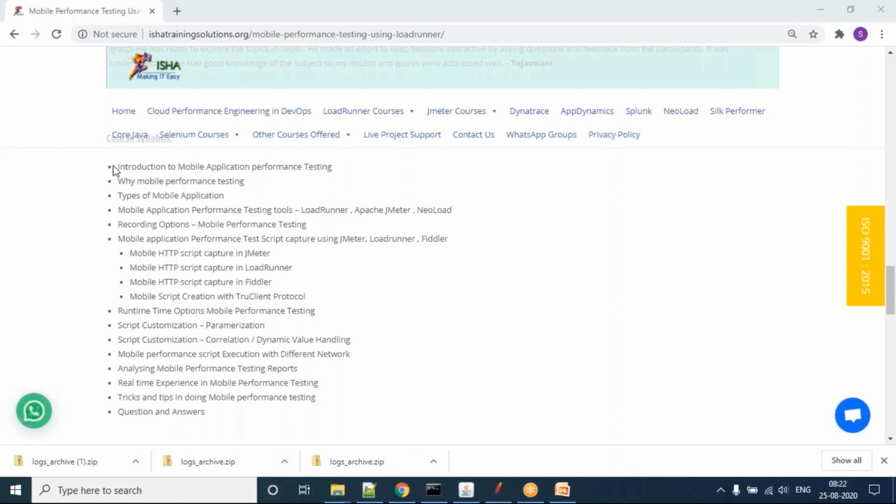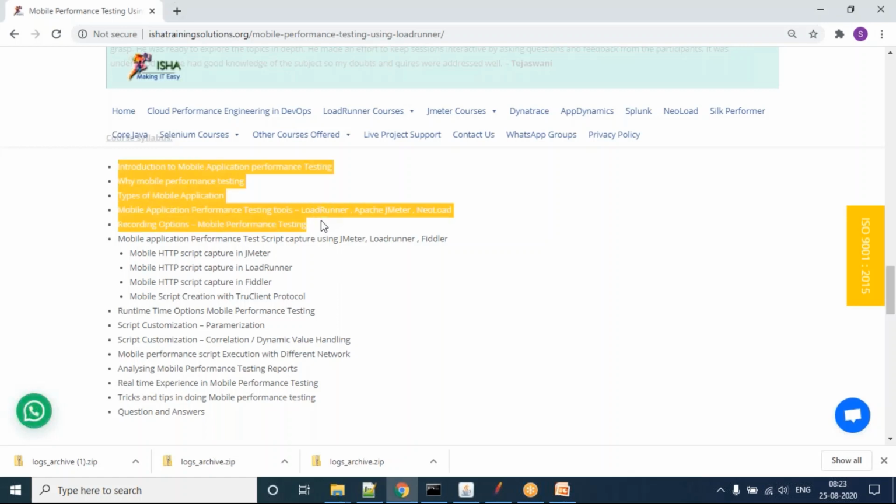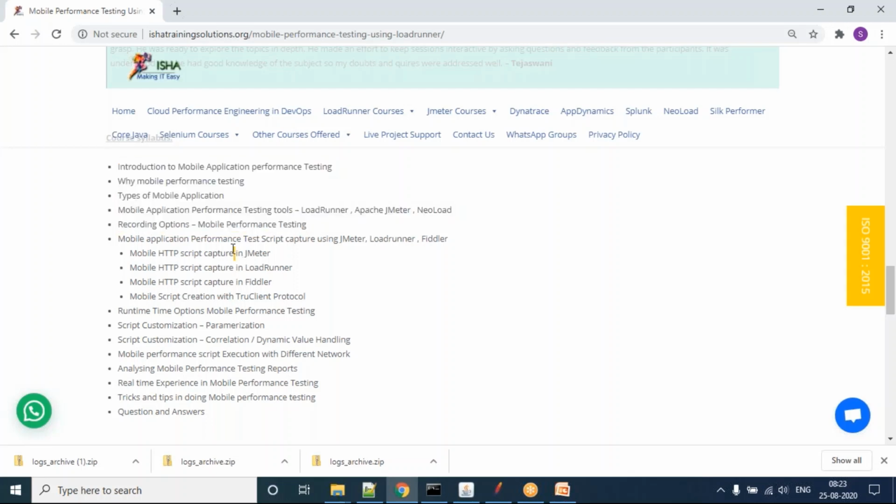We are in the initial part of it. We are going to have a detailed understanding of our mobile, what the type is, how we understand which brand we are going to do the recording on. And then we are going to have script preparation in JMeter, LoadRunner and Fiddler.